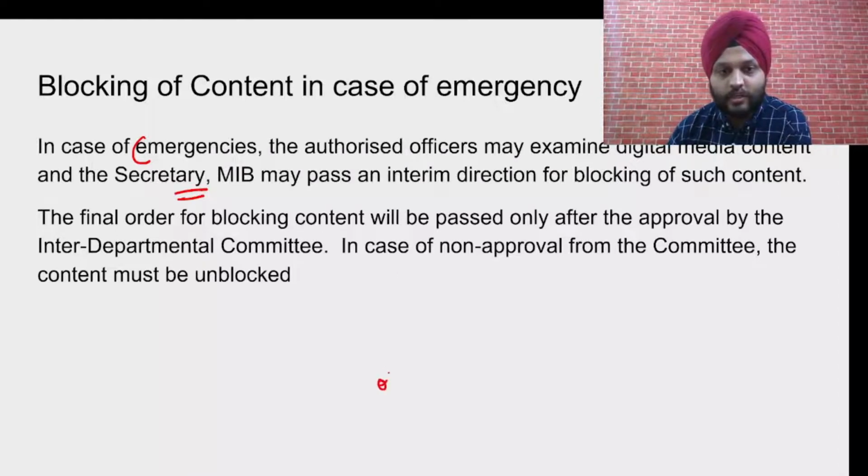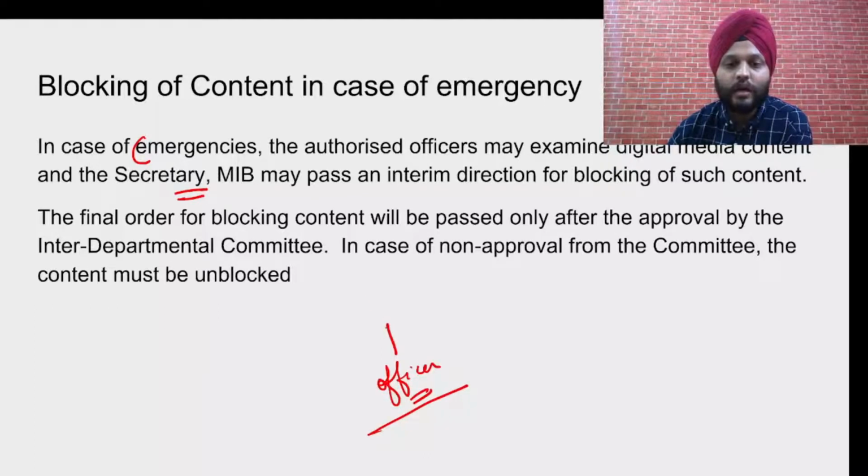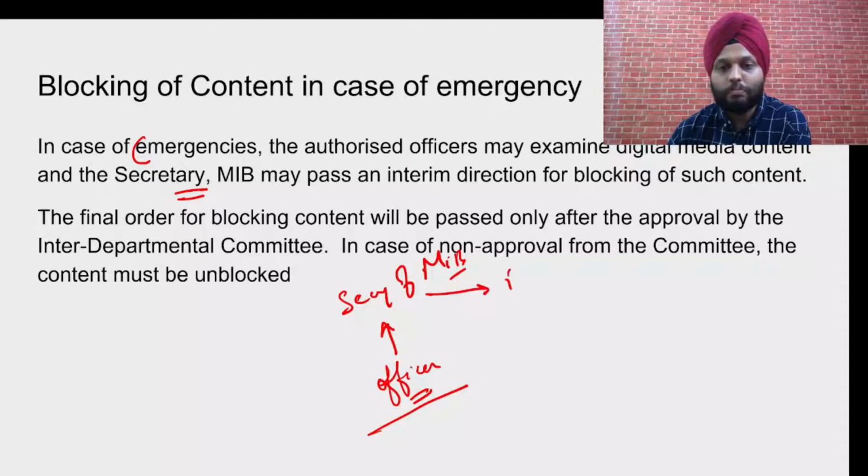So you can imagine there are officers, people, they review the problem and then it goes to the Secretary of the Ministry, MIB, Ministry of Information and Broadcasting. So the secretary may say block, the recommendation is given and he signs it. Now there may be so many recommendations, he may not even be reading it actually.